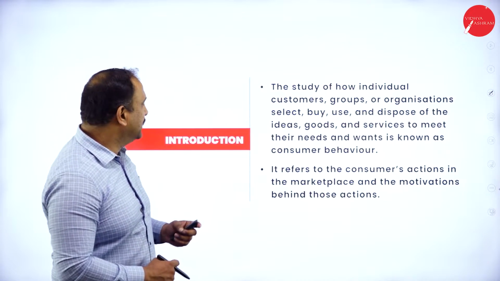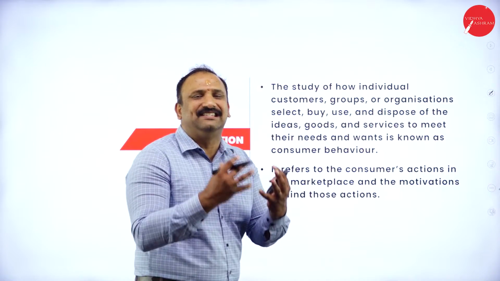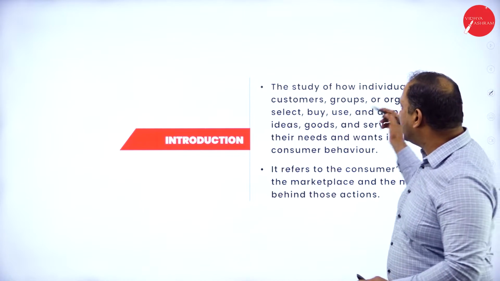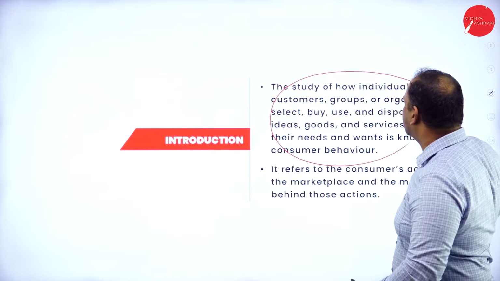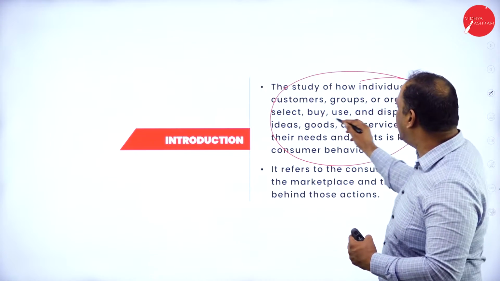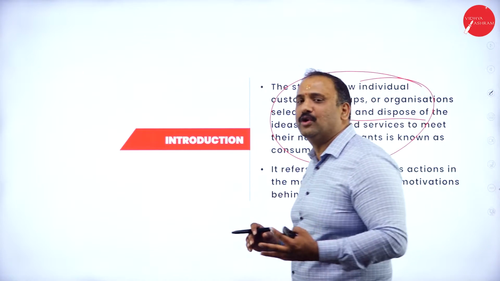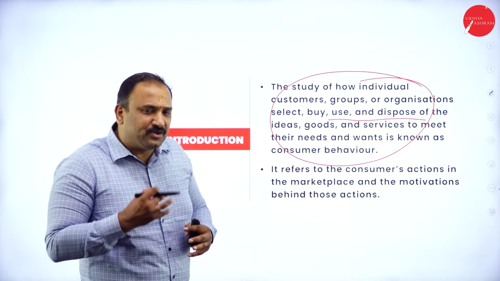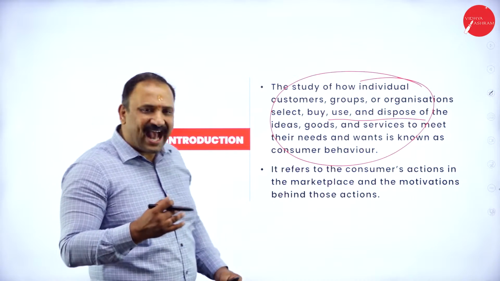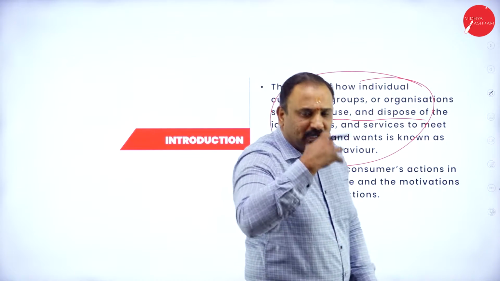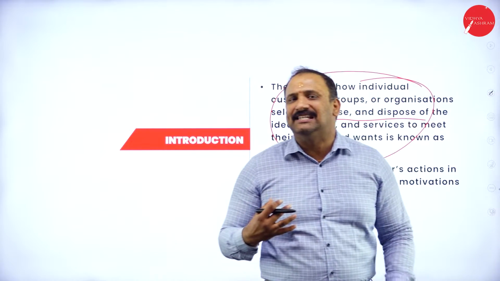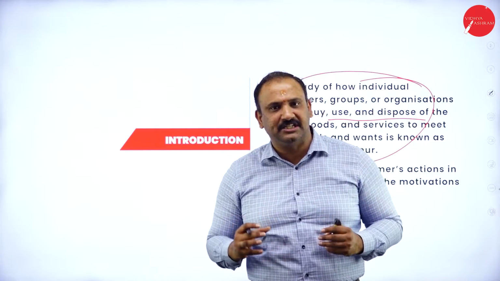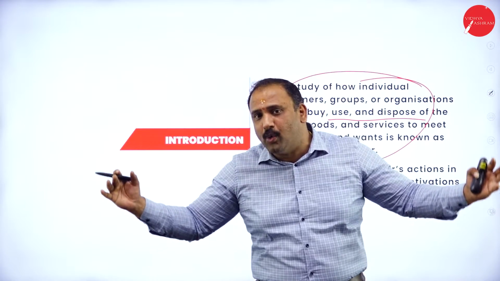So going forward, let's try to understand what this study is all about, the theory of consumer behavior. The study of how individual customers, groups or organizations select, buy, use, dispose ideas and goods. This is all about consumer behavior. Now it refers to the consumer's action in the marketplace and the motivations behind it. Now all of us know that a consumer is a bundle of expectation. He's actually a set of expectations, and that keeps running across all over the place.